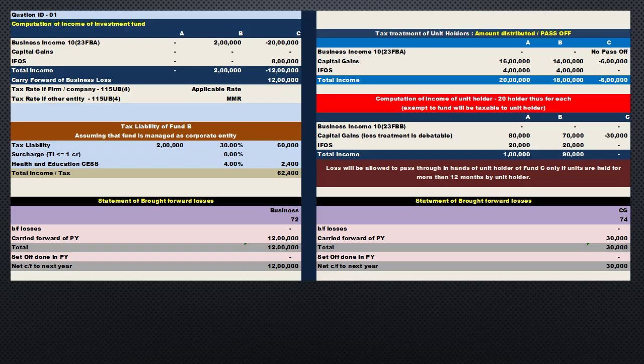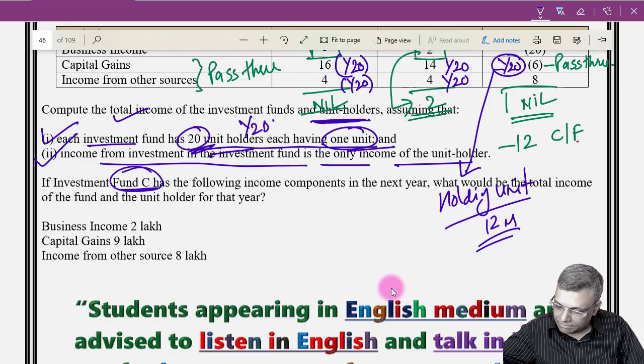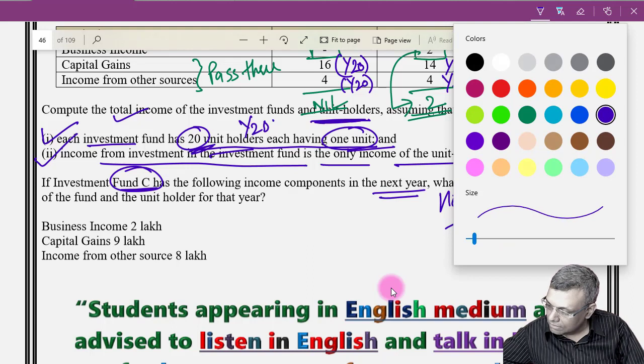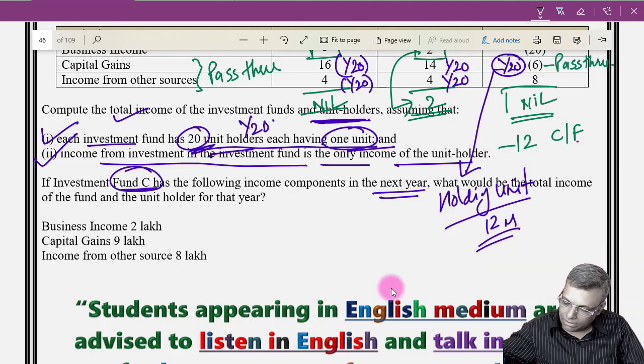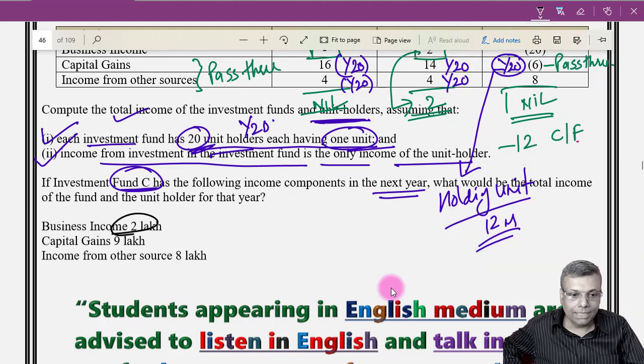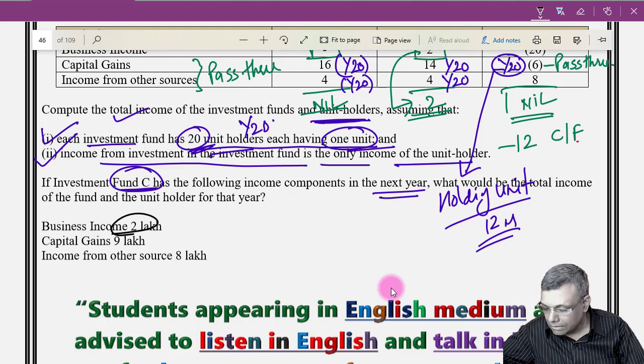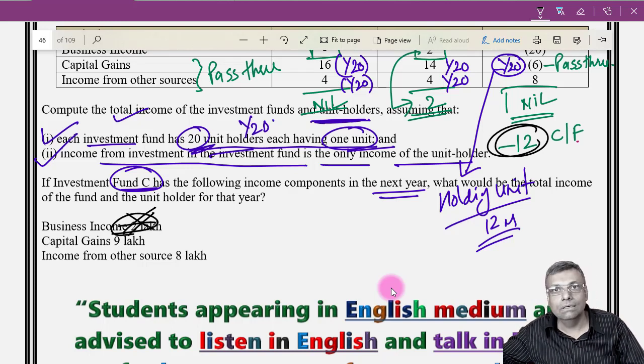Now investment fund C, in the second year, that means in the next year, has the following total income. So for investment fund C, you have some extra data. Business income is how much? 2 lakhs. We already had a carried forward loss. Out of that 12 lakhs carried forward, these 2 lakhs will get set off, so there will be no such business income. Carried forward set off will be completed.